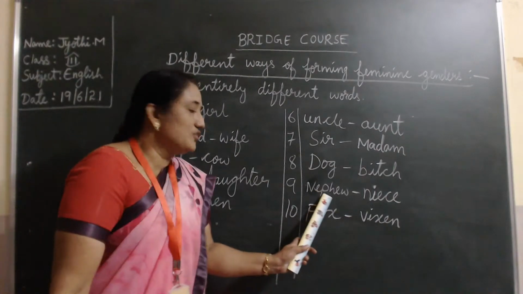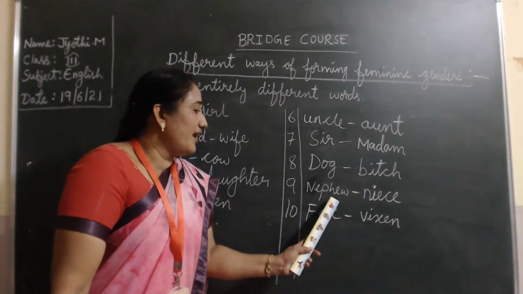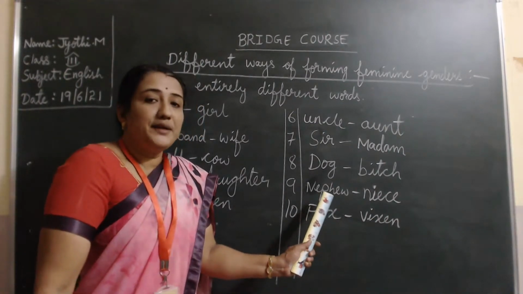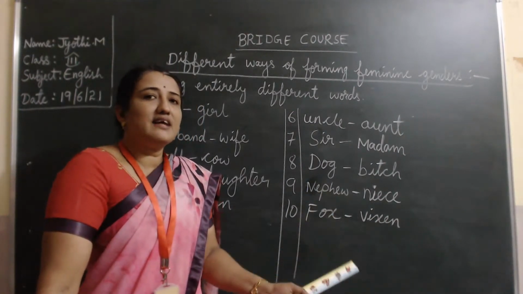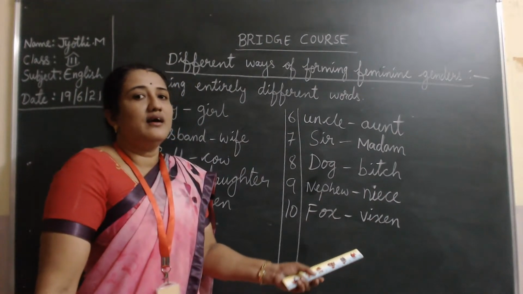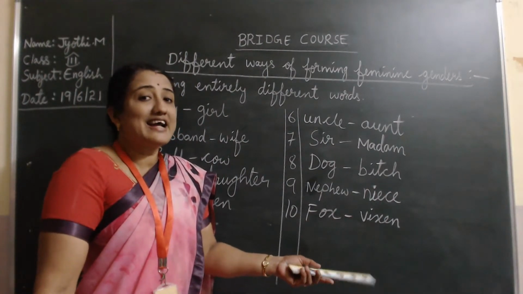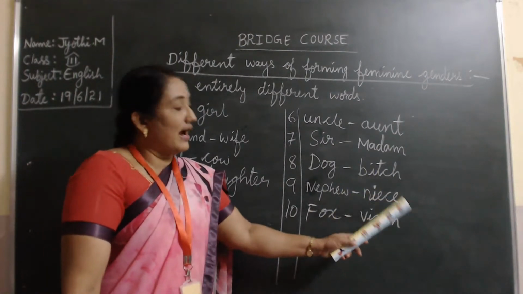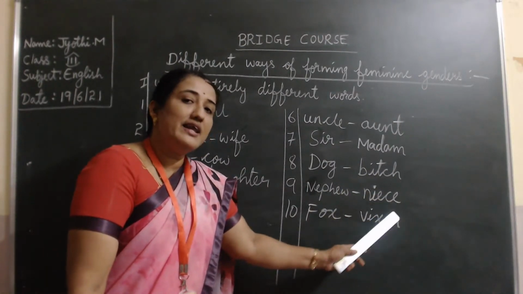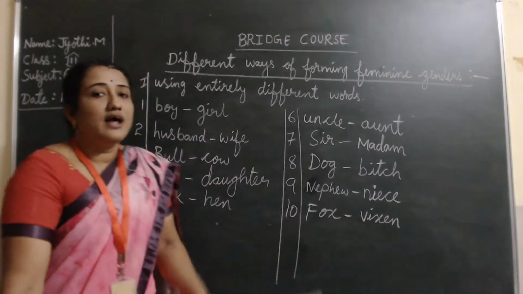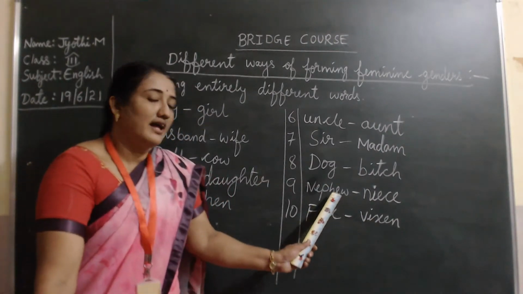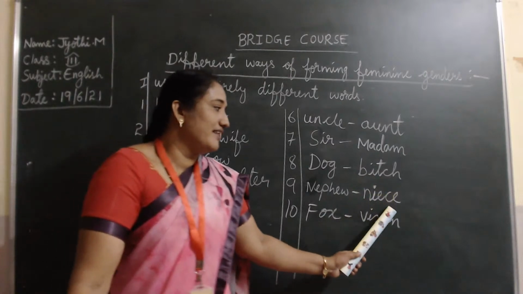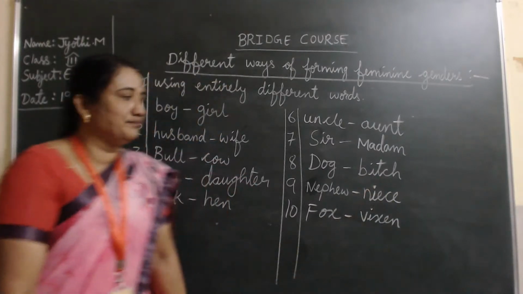See, what is this nephew, children? Nephew is a male gender. Your father's or mother's relatives, like your uncle's son, is called a nephew, and your uncle or aunt's daughter is called a niece. Your cousins, you will tell, no? A male cousin is called a nephew, a female cousin is called a niece.